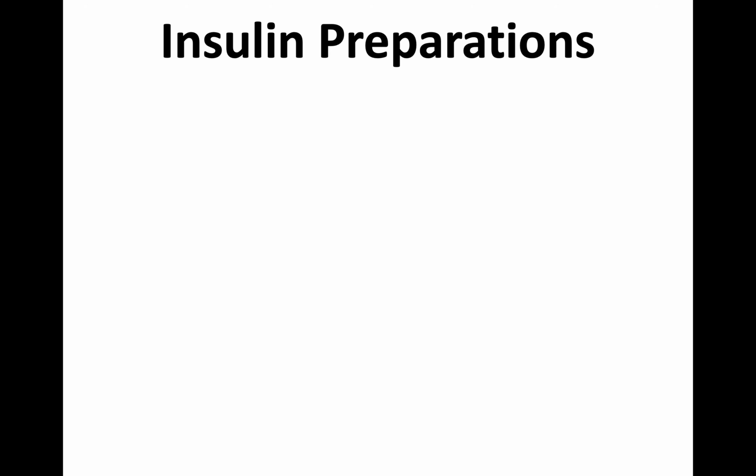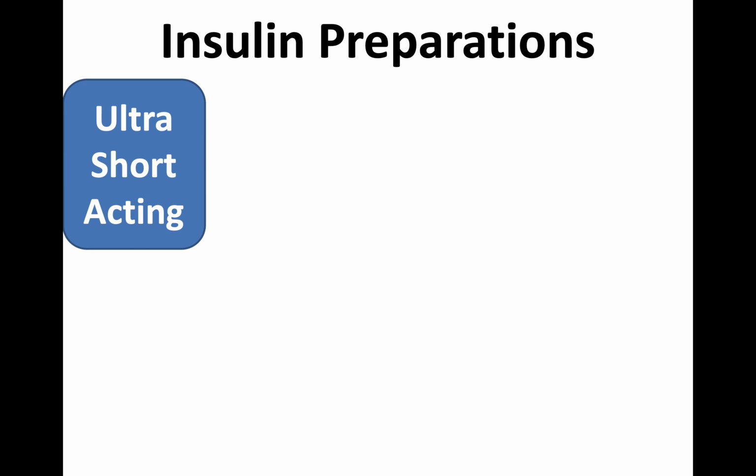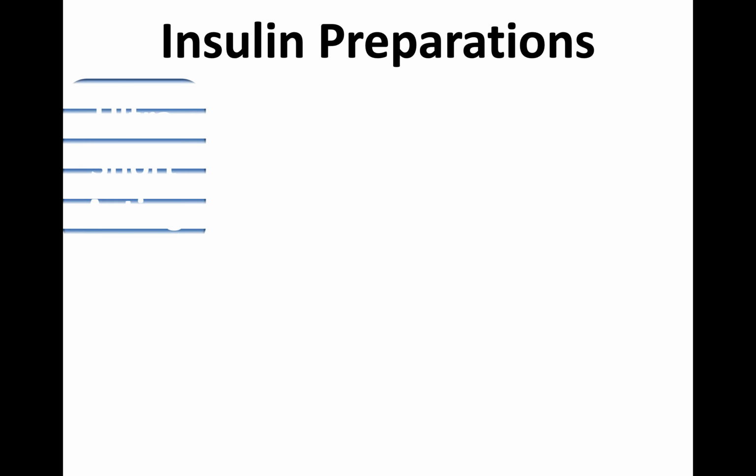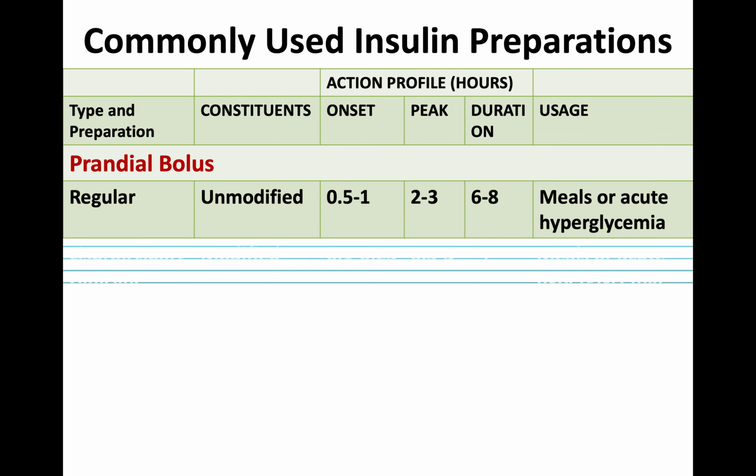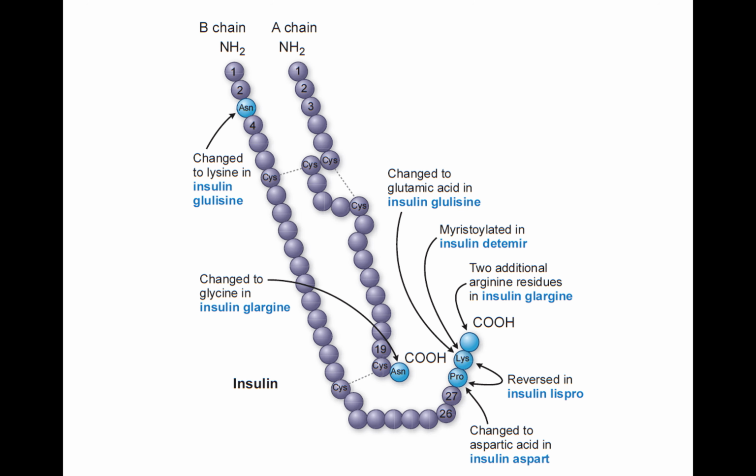Though the amino acid sequences differ, I'll show you here. This is the B chain and A chain, 20 amino acids and 31 amino acids.